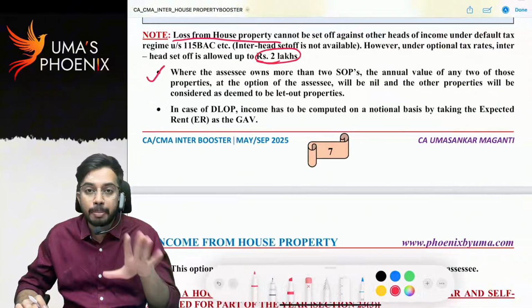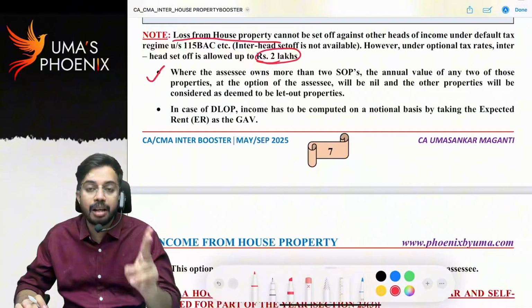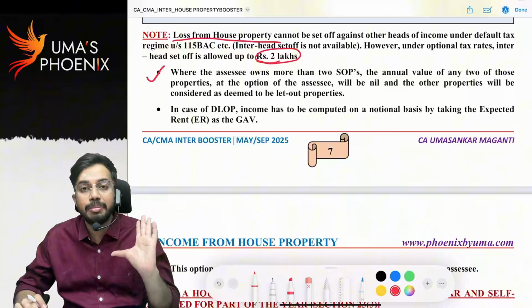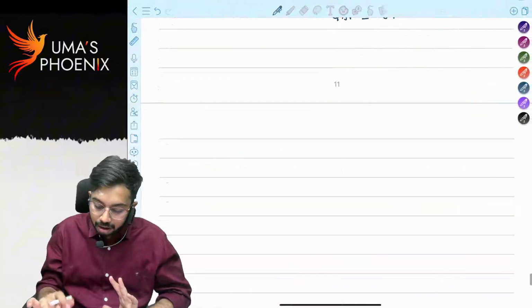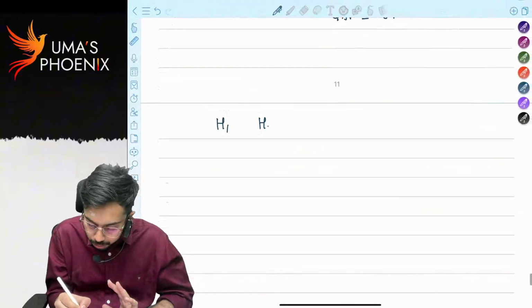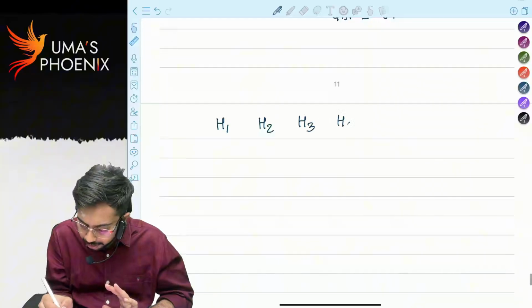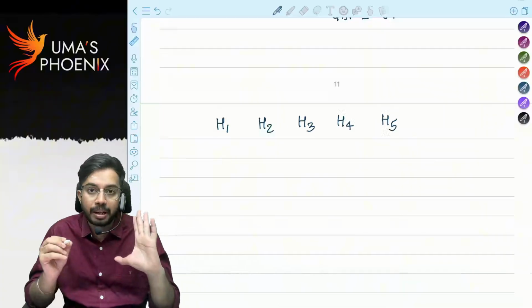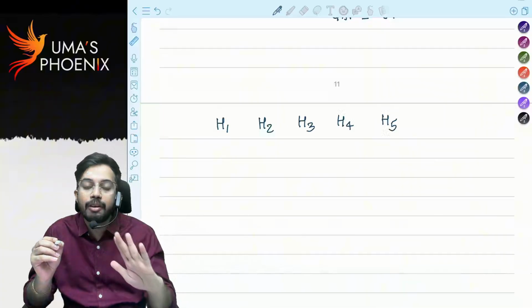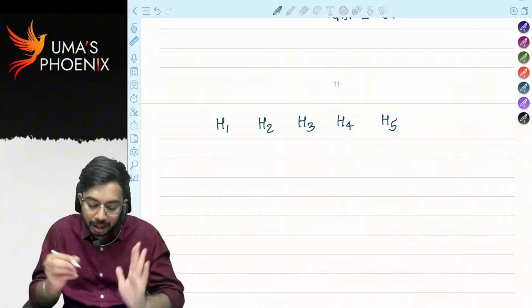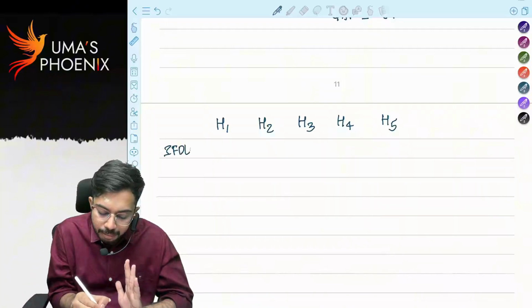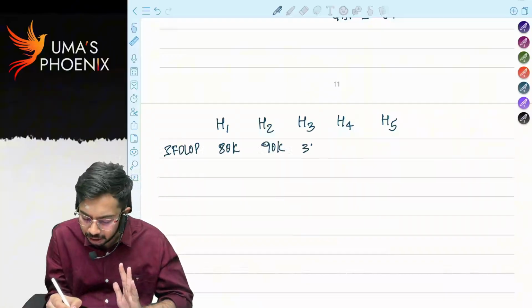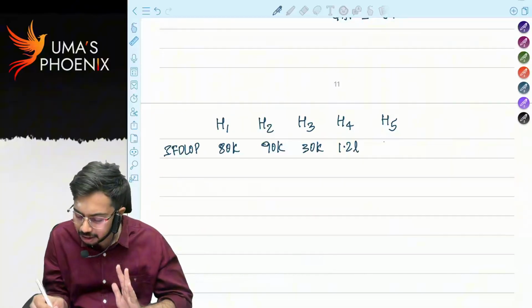Let's say I am having 5 properties. Only 2 I can choose as self-occupied properties. Remaining 3, even though they are self-occupied, will be considered as deemed to be let out properties. House property 1, 2, 3, 4, 5: all these are self-occupied properties. But I will assume these 5 house properties as deemed to be let out properties, and I will calculate income from deemed to be let out property: 80,000, 90,000, 30,000, 1.2 lakh, 60,000.